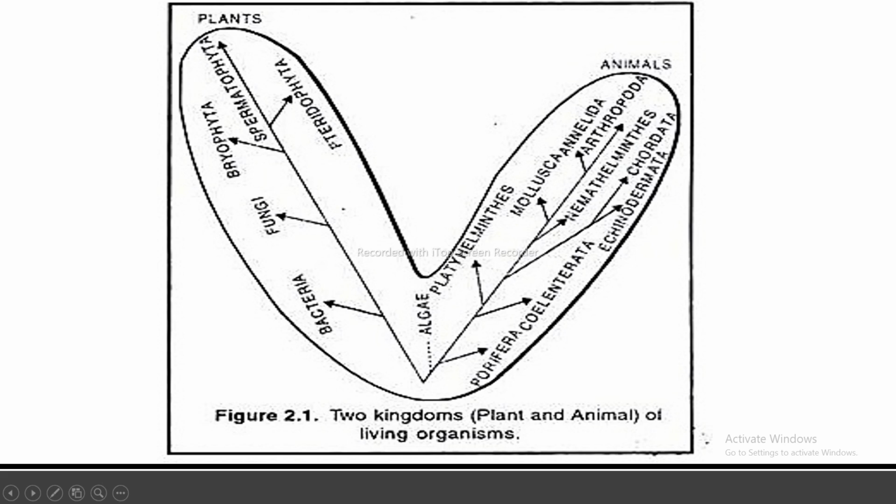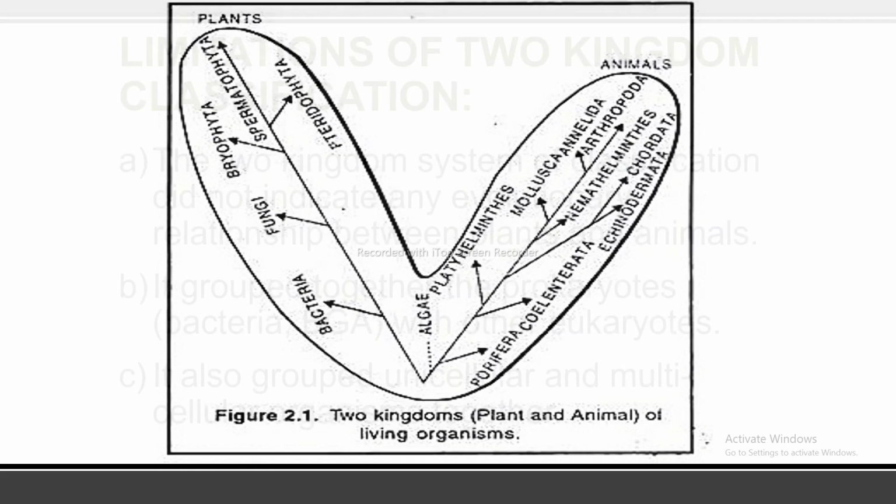On the other hand, animals include porifera, platyhelminthes, mollusca, annelida, arthropoda, nemathelminthes, chordata, and echinodermata. And the last is the coelenterata, as shown in the figure.